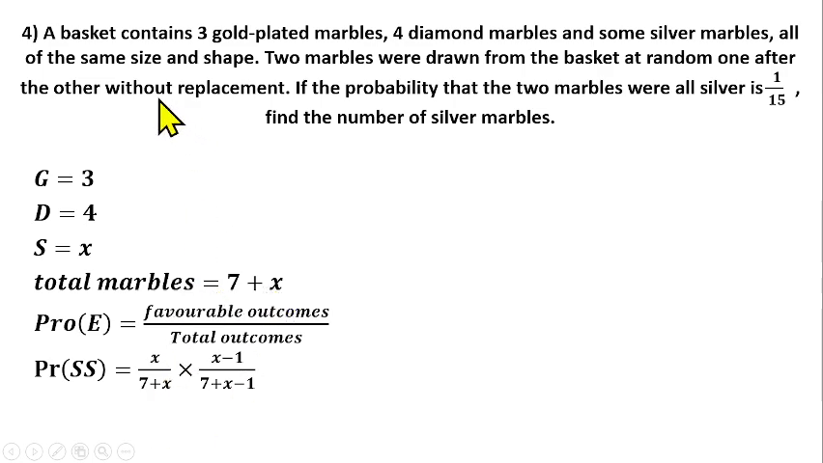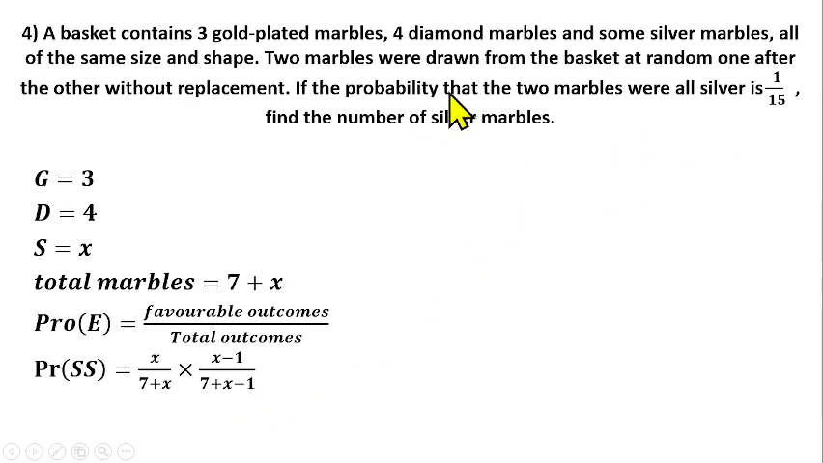Then don't forget that the condition is without replacement. That means the first silver ball you pick, you did not replace it back. So the number of silver balls will reduce by 1, so you have s minus 1. Also, the total number of marbles has reduced by 1 since you did not return the first silver ball you picked. So you'll have 7 plus x minus 1 for the total number of marbles when you pick the second silver ball. I hope you understand this.